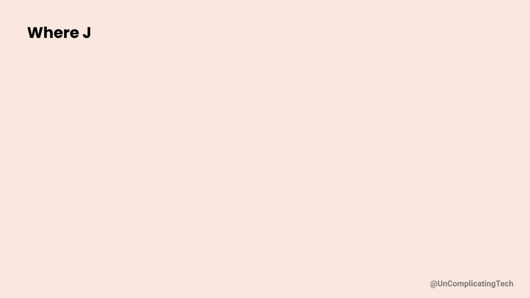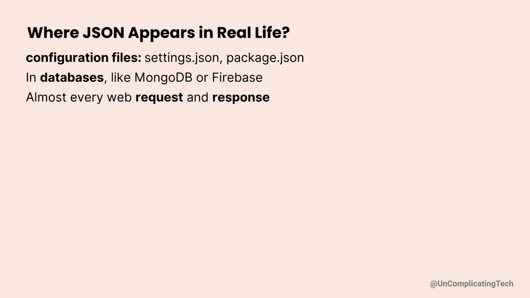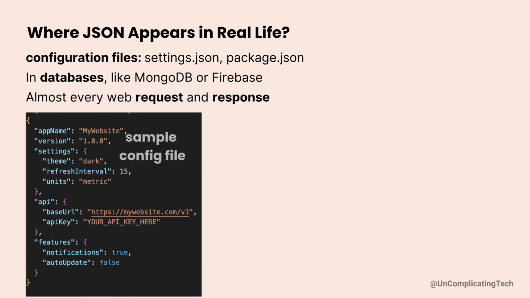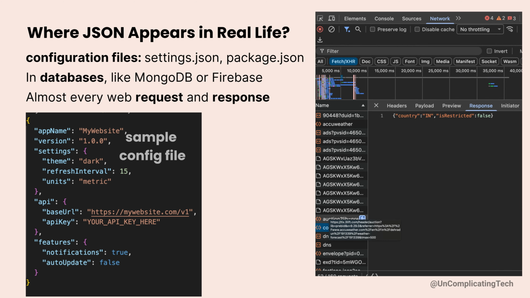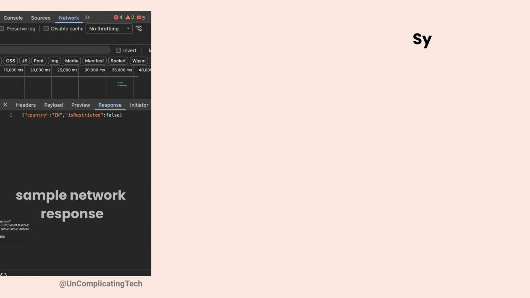You will find JSON everywhere in configuration files, in databases like MongoDB or Firebase, and in almost every web request and response. When your app requests data, the server sends JSON. Your browser parses it instantly. That's how modern applications talk to each other.